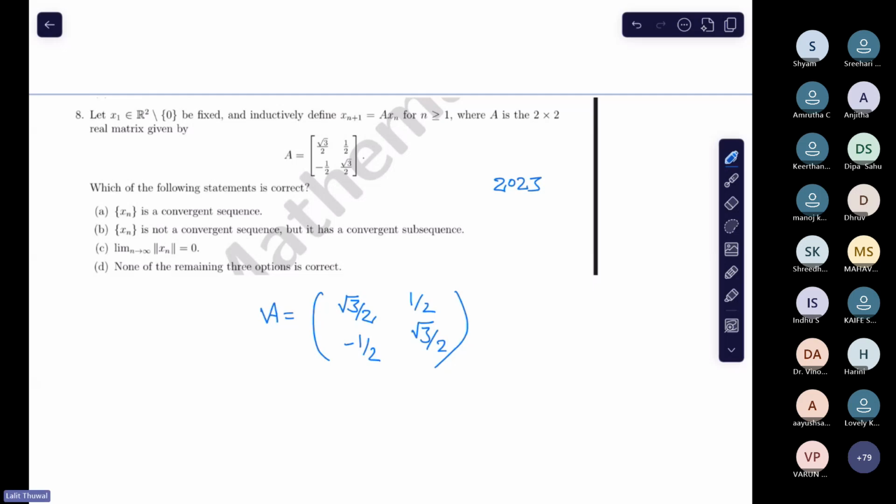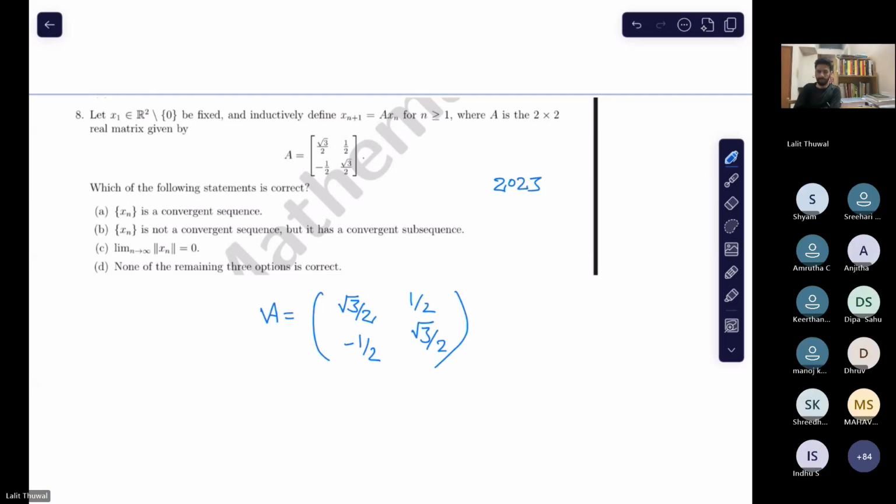Could you note something about this matrix A? If yes, raise your hand. Something special. Okay, so see, first, let me...